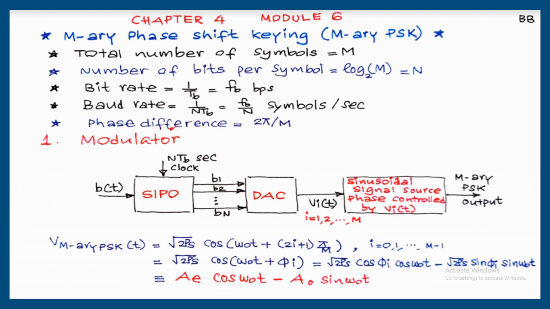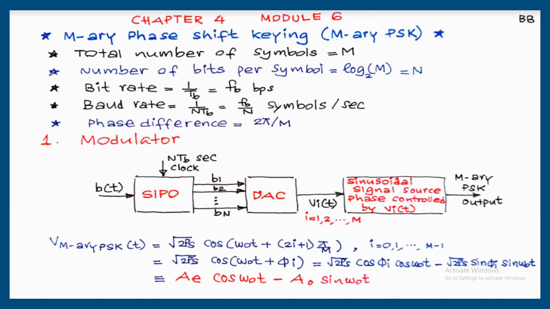Here I am showing the block diagram of a modulator. b(t) is the input signal with each bit duration equal to Tb seconds, that is given to a serial input parallel output block with a clock period of nTb seconds. Now depending upon the requirement of the modulation, the nTb should be changed. If it is a QPSK, take 2Tb. If it is 8-array PSK, 3Tb. 16-array PSK, 4Tb, etc. For a general result, for M-array PSK, nTb seconds. When it is nTb seconds, we will get n parallel bits. Duration of each bit will be nTb seconds, that is equal to Ts seconds.